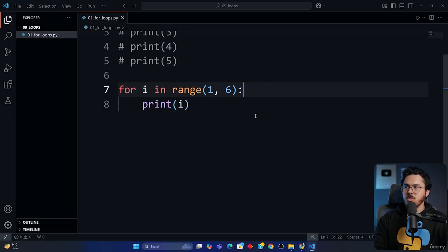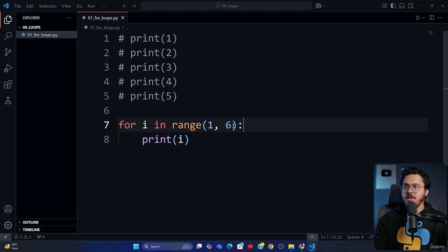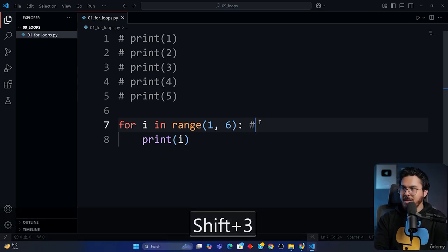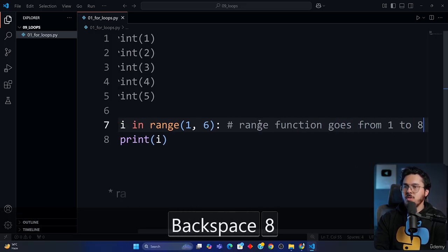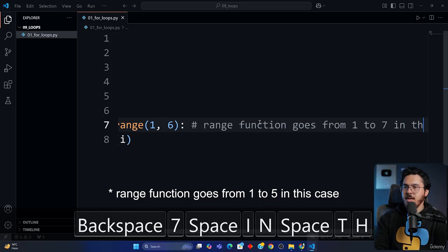Now you might think that why is it 6 and not 5? Basically the range function goes from 1 to n-1. So whatever we give it, it goes to n-1. Okay, so if I say range 2 to 7, it will go from 2 all the way till 6. Let me write a comment here. Range function goes from 1 to 7 in this case.